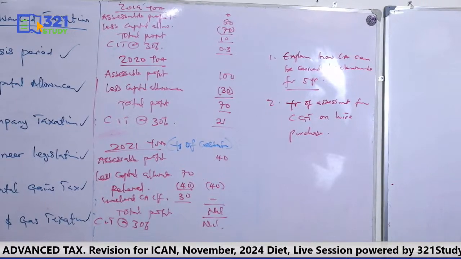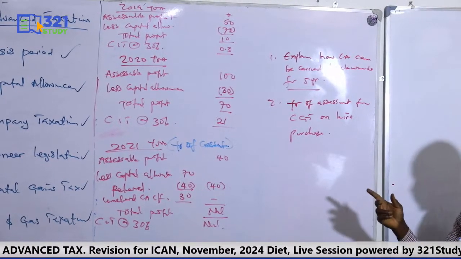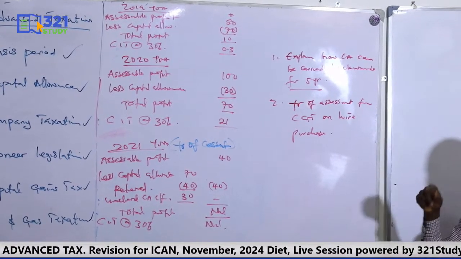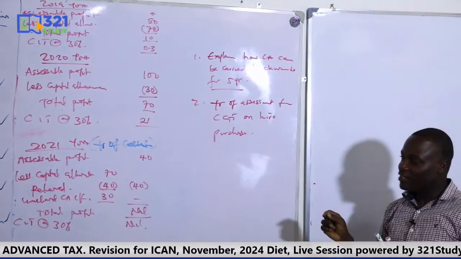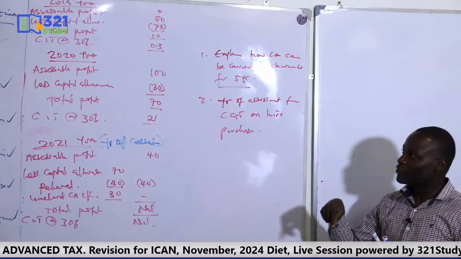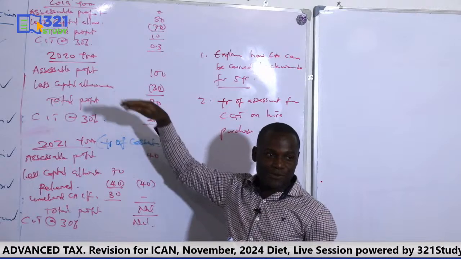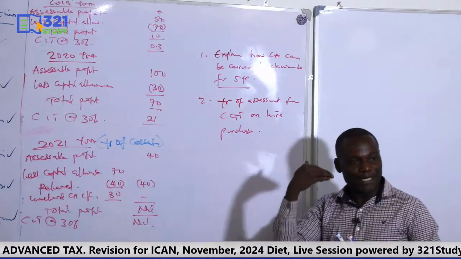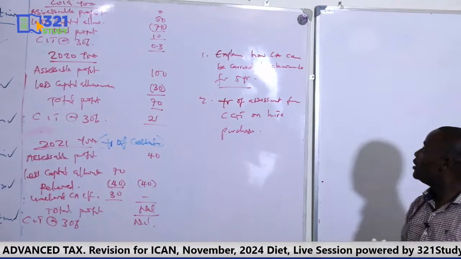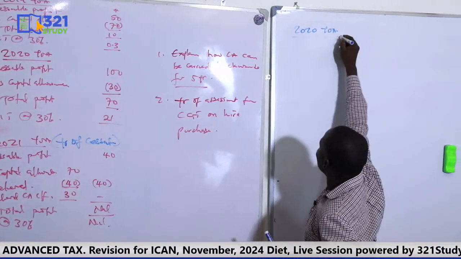Okay, it means that we are going to start. Which year are we going to start to carry backward this capital allowance? The law says start from the penultimate year. Don't start from the year of cessation. Start from the year before the year of cessation. So this is the year of cessation, and obviously this should be the penultimate. So I will start carrying backward from the penultimate, that's from 2020. So I will say 2020 year of assessment. That's the penultimate year.